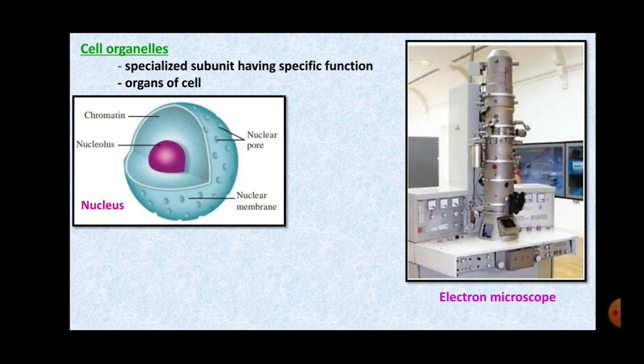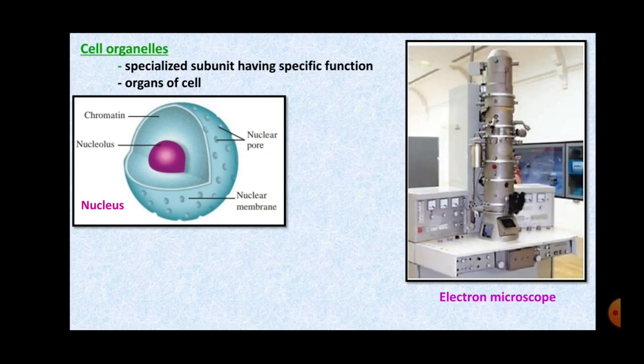You know, nucleus is the boss of the cell. Like, who is the boss of our school? Who is the head of our school? Principal madam, right? So principal madam is controlling all the school activities, right? She takes the decision. Similarly, the nucleus is the main controller of the cell. It controls all the activities of the cell.